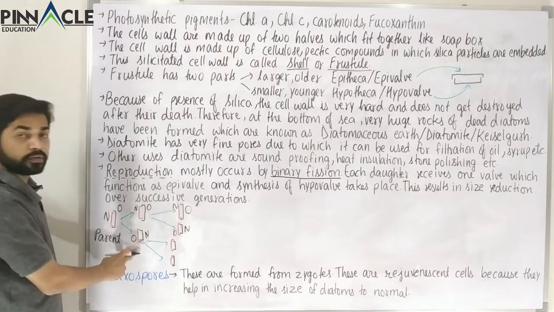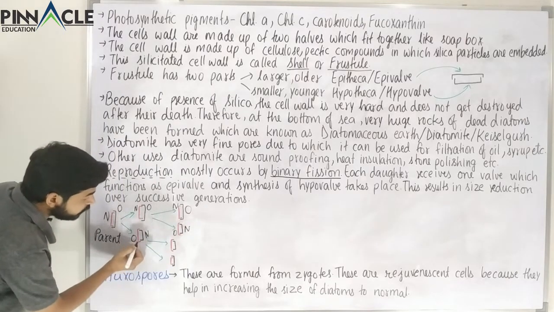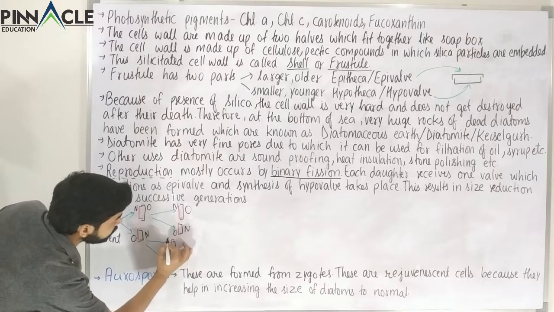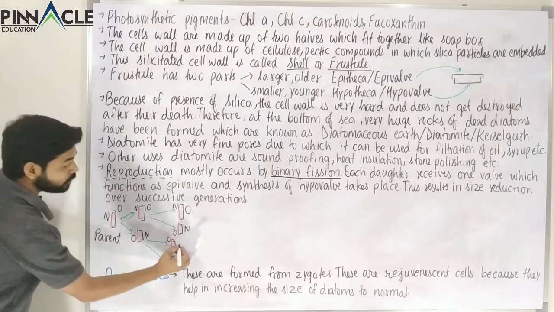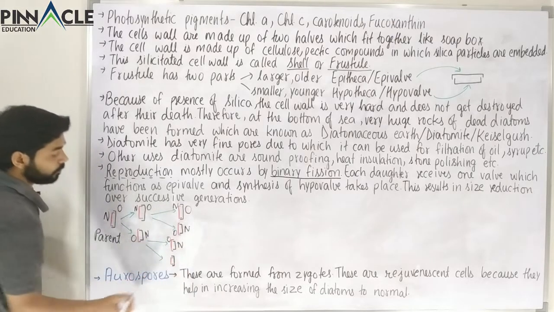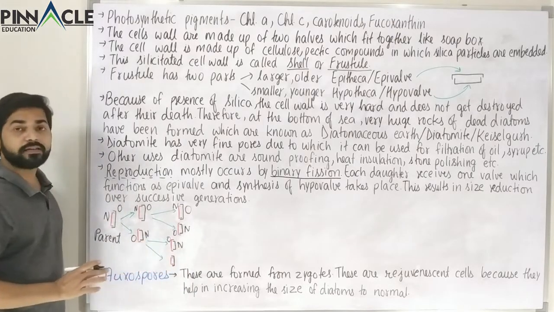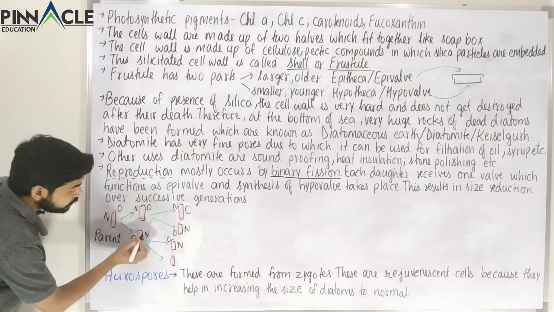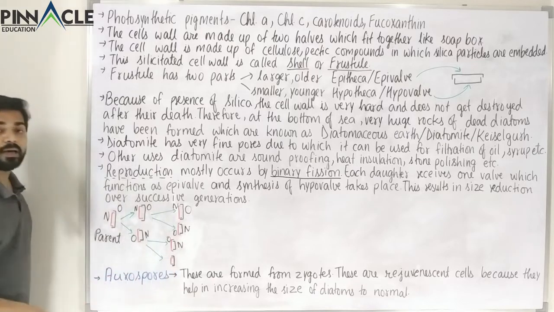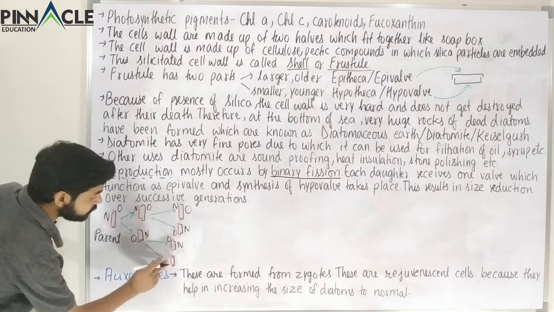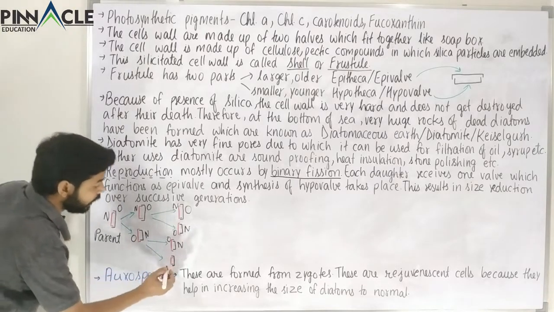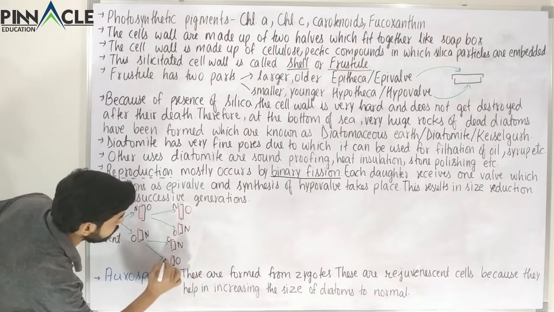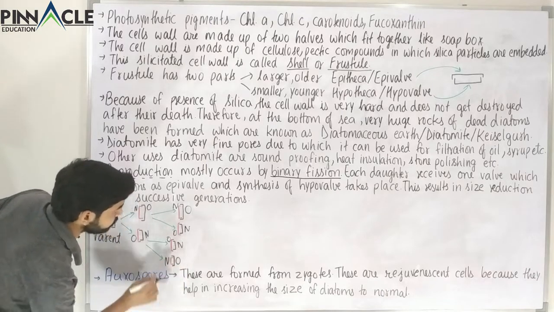The same goes for this. This red one has been transferred to this one. So this red one is the older here and this black one is the newer here. So there has been no size reduction. But here, this new one is now its epivalve and it has synthesized a new one, called the hypovalve. So this is the older one and this is the newer one.